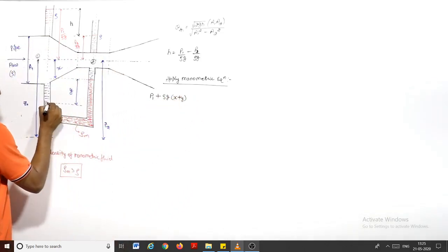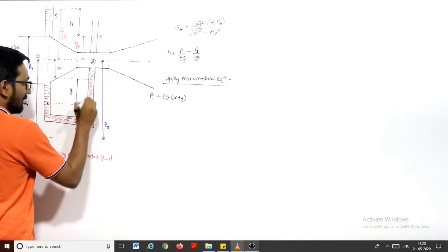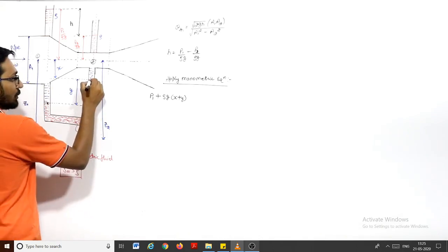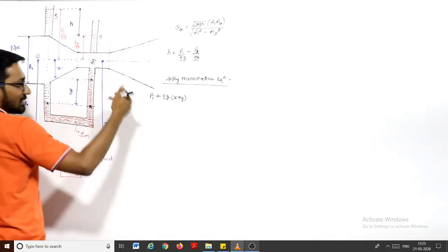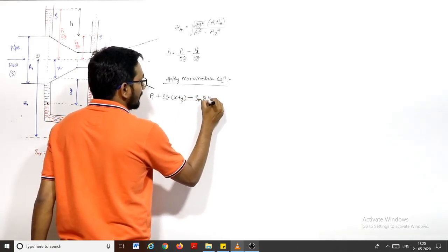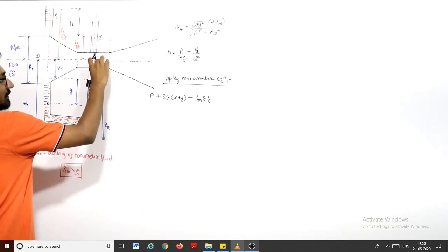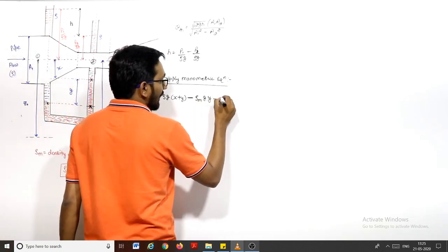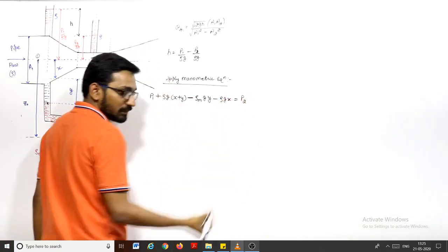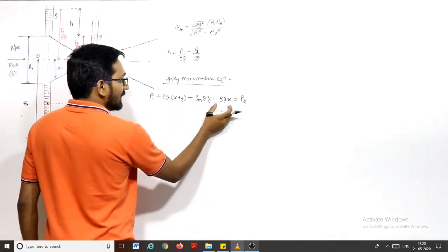You reach at this point. You can jump from this point to this point. Same liquid, same height, pressure same. So from here I can jump here. From here I have to go up to this point. If you go above, then it is minus. Now which density? Rho m, g, height is y. You reach here. From here you can go here. This is of density rho. If you go above, minus rho g x. Where do you reach? P2. Right? Okay. So rho g x minus rho g x will cancel out.